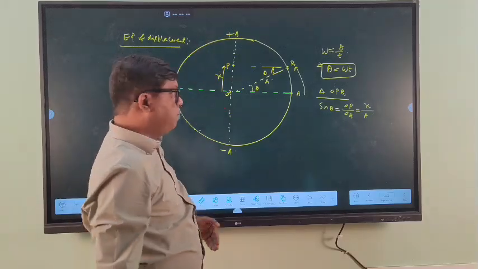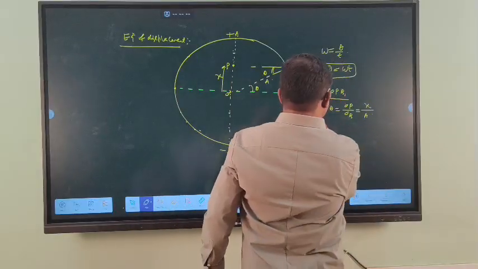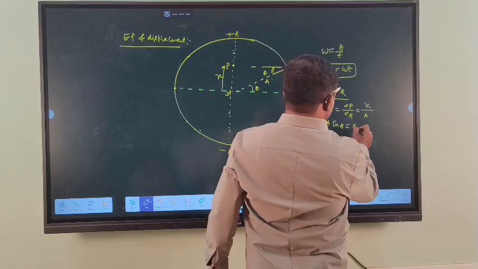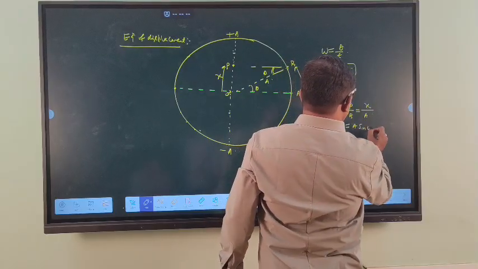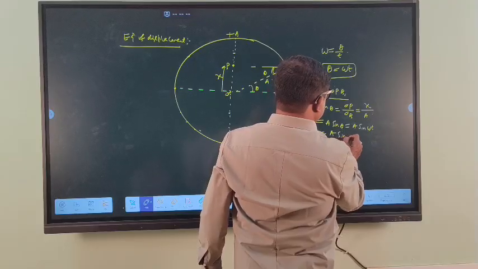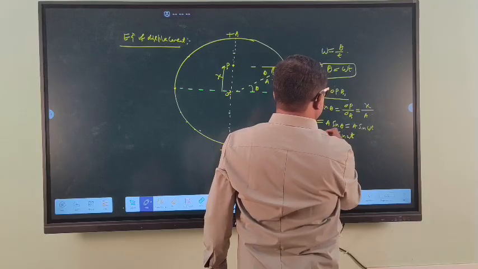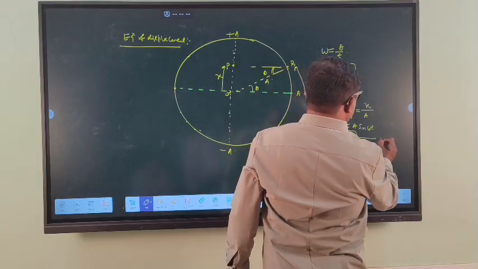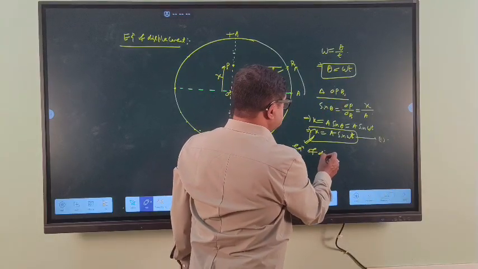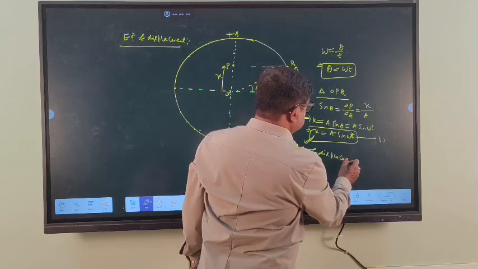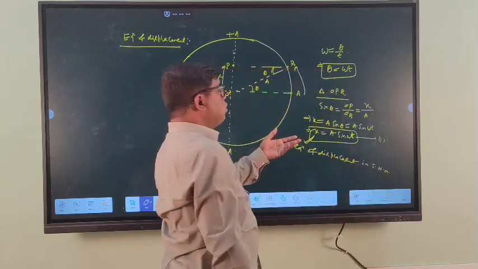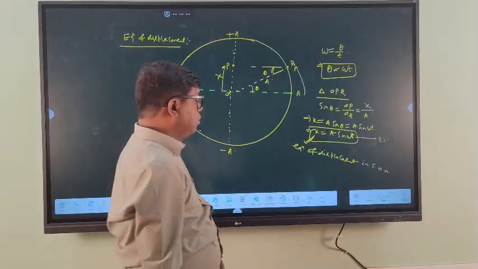That is called the amplitude of SHM. So x is equal to A sin theta, and theta is omega t. So x is equal to A sin omega t. This is equation 1. This is the equation of displacement in simple harmonic motion.